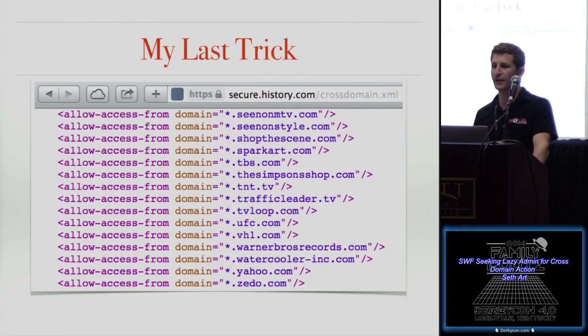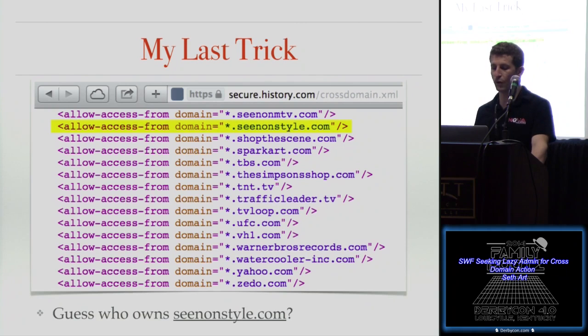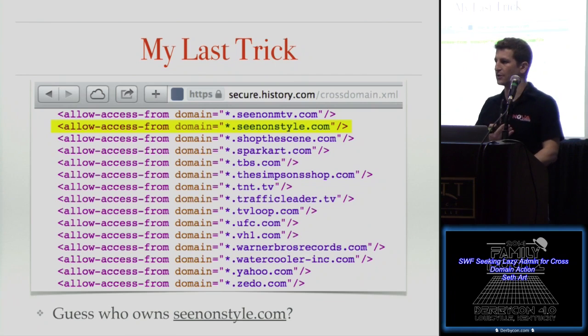And that got me thinking, what if one of those has expired recently and is up for sale? What if I can purchase one of those? What if there is a typo and they're trusting a domain that they don't think they're trusting that has always been for sale? And to prove that point, guess who owns cnonstyle.com? I do. So for me, I can launch my SWF from cnonstyle.com, and it's just like there was a star there, right? If I can be the first one to grab the open domain.